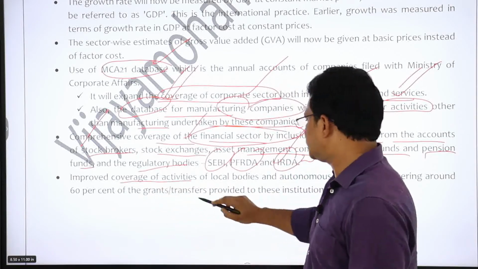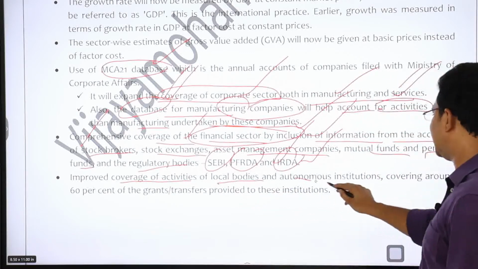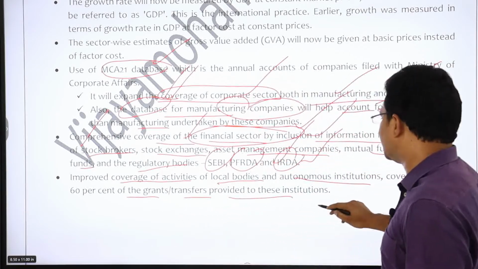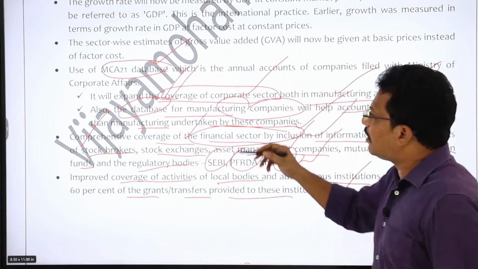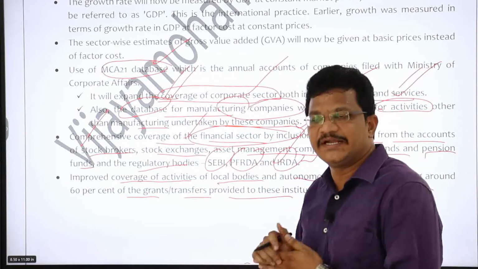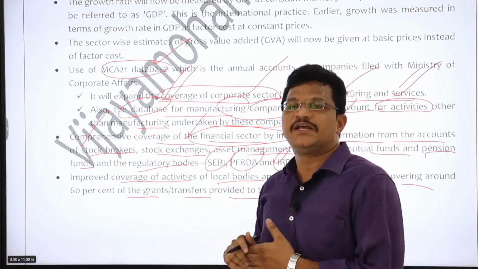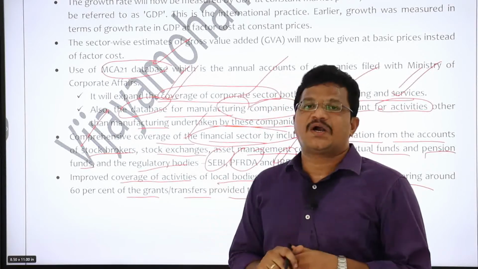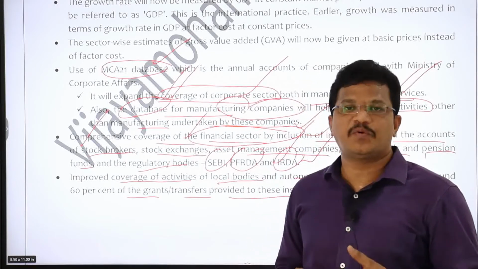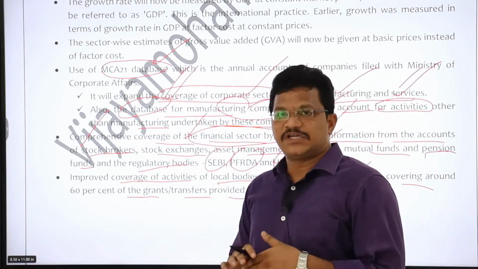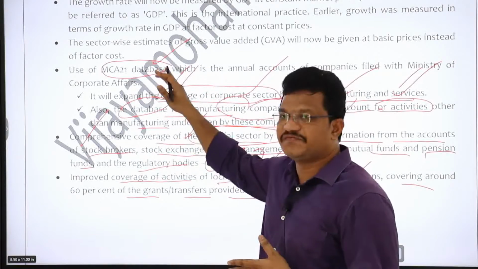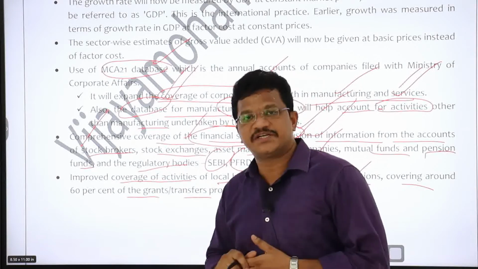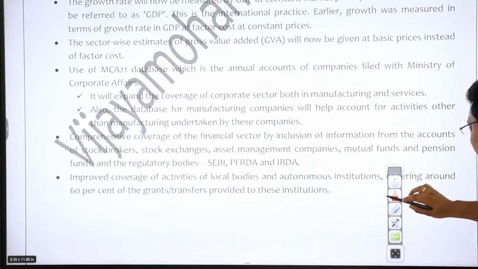Then there is an improved coverage of activities of local bodies and autonomous institutions, covering around 60% of the grants or transfers provided to these institutions. So these are all the important changes that have been introduced after 2015 in measuring national income accounting. So if they ask the question what are the changes that have been incorporated in measuring the national income, then you can specify four or five points from this, and your answer will have more value addition compared to other answers, right? Okay.